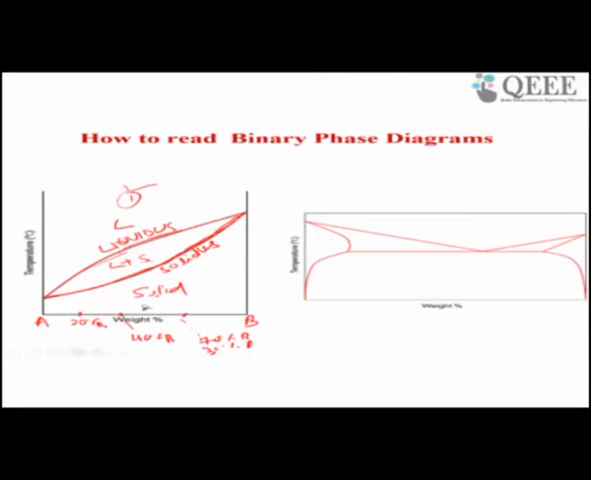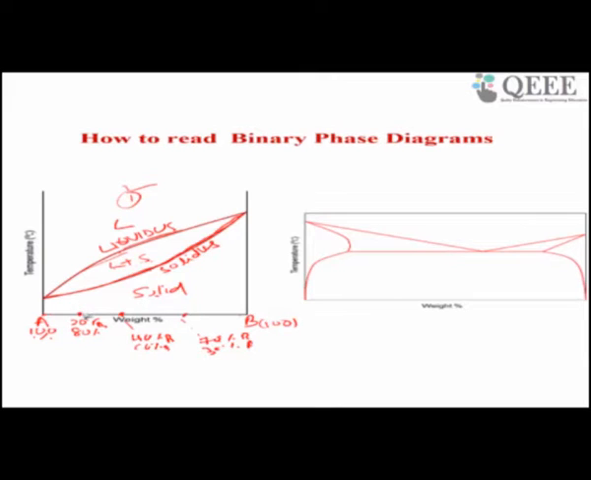How to read a phase diagram? You can get different compositions. Suppose this is your A, this is B, and this is element A. Here you have 100% A, here you have 100% B, and here B has 20% and A has 80%. Here B has a composition of 40% and A has 60%. Here B is 70% and A is 30%. Like that.